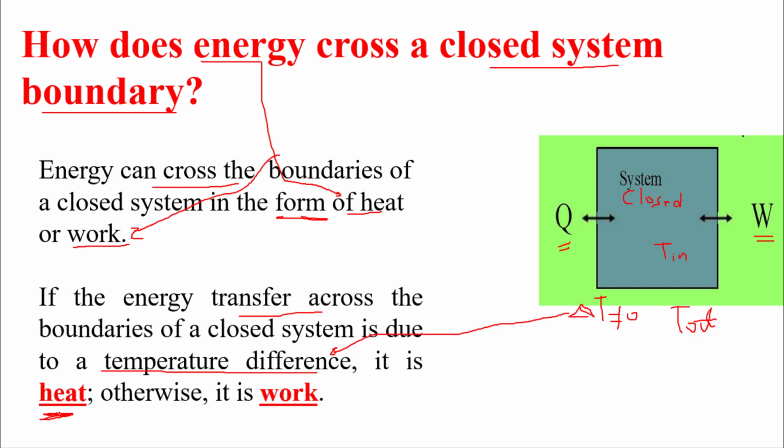So anything related to delta T, related to temperature difference, we can name this energy as heat. Otherwise, it's work. Anything else except delta T is classified under work.